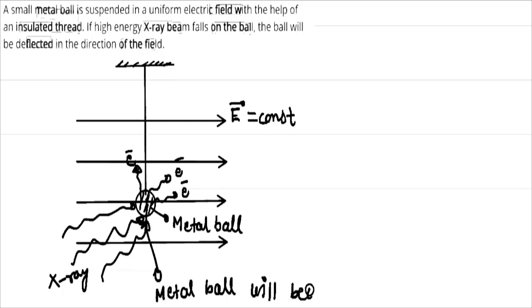So if the metal ball becomes positively charged, then the electrostatic force on this metal ball will act in the direction of the electric field. The force on the ball, that is the electrostatic force, is QE, acting in the direction of the given electric field.